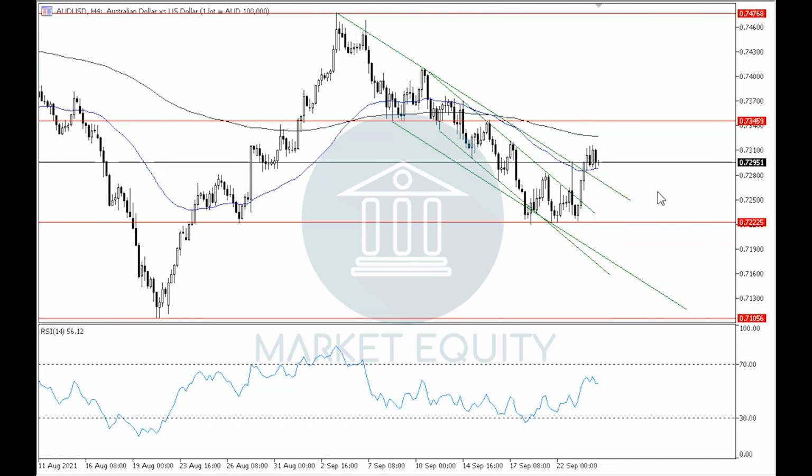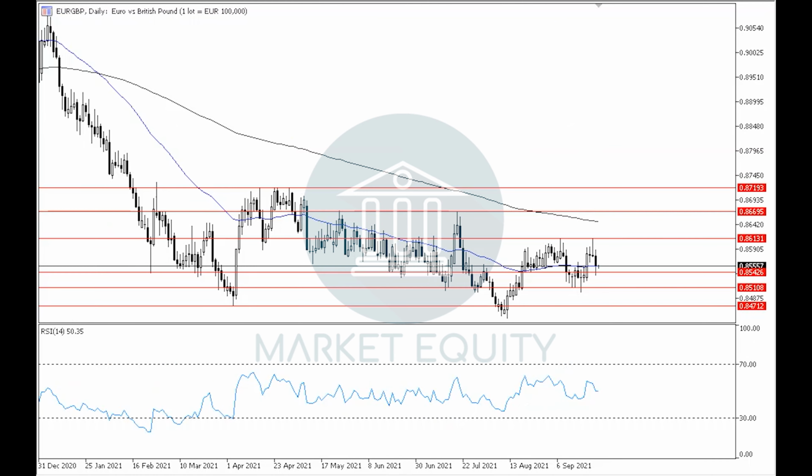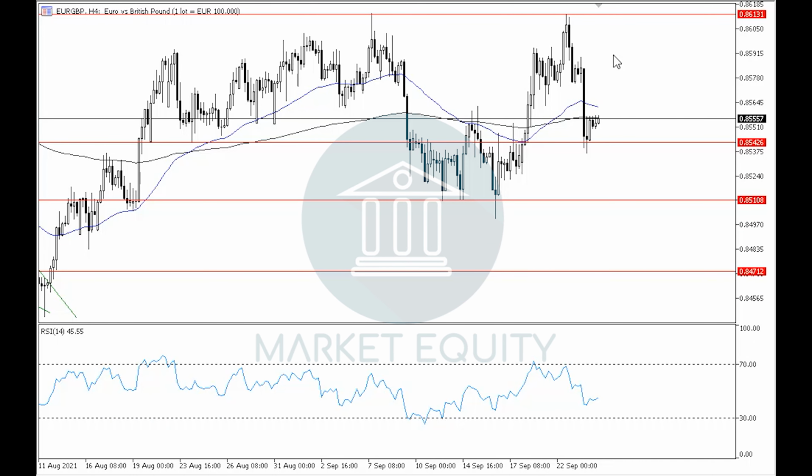Let's move on to the euro versus the British pound. In the previous videos, we said that the pair is moving in an uptrend in the 4-hour time frame inside the sideways movement in the daily time frame, and recently, by rebounding down off of around level 0.8610, the pair continued to retest around level 0.8540 and recently started rebounding upwards off of it,